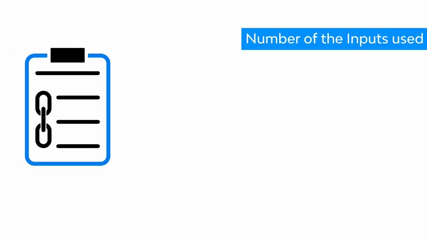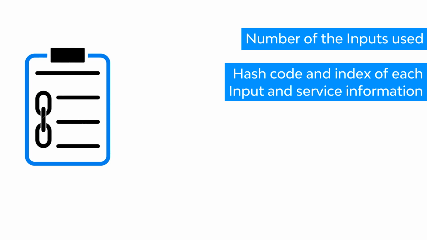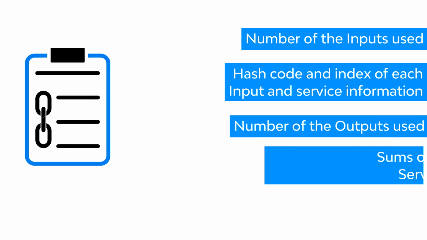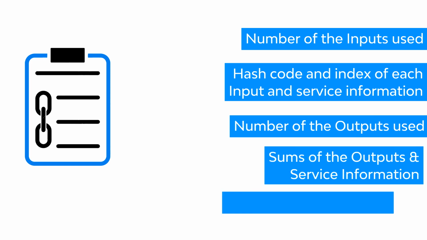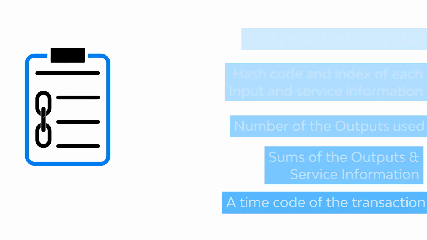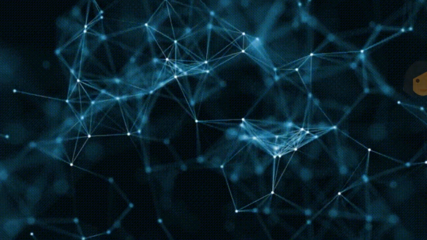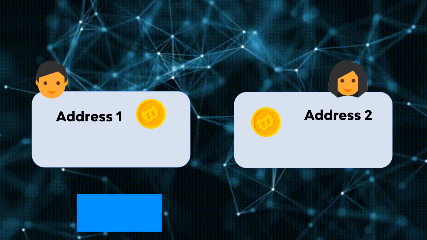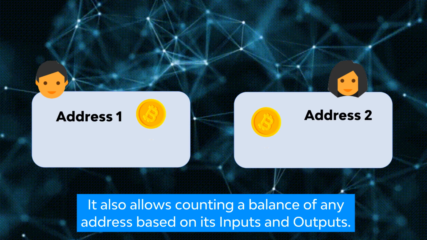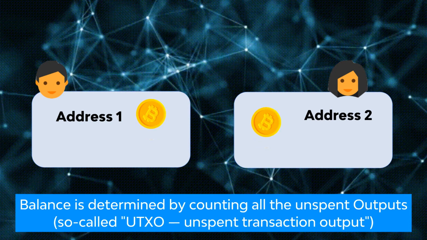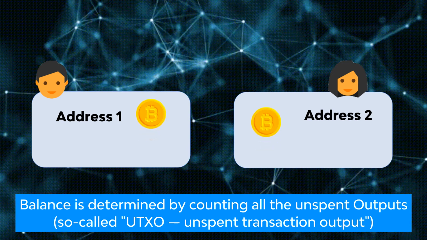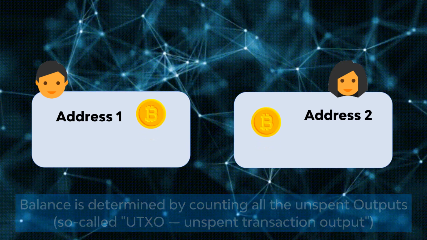The record's transaction consists of the number of the inputs used, hash code and index of each input and service information, the number of the outputs used, sums of the outputs, and service information, a time code of the transaction. This structure looks complicated at first sight, and it shows how money is moved between Bitcoin addresses. It also allows counting a balance of any address based on its inputs and outputs. Note: in fact, the balance is determined by counting all the unspent outputs, so-called UTXO, unspent transaction output, of the address.